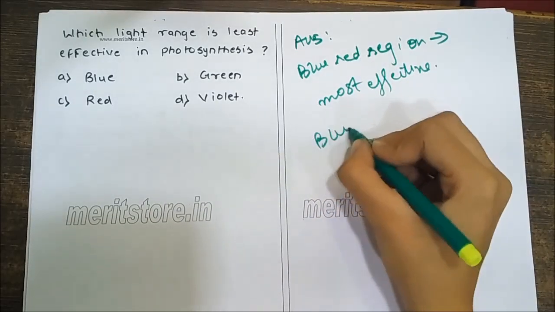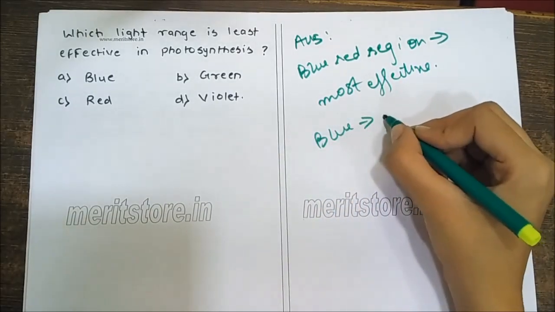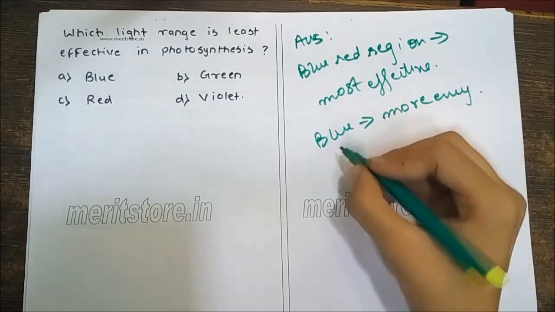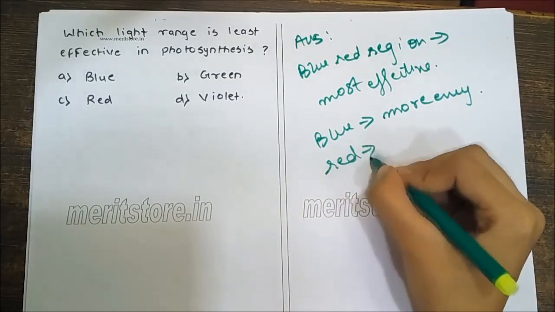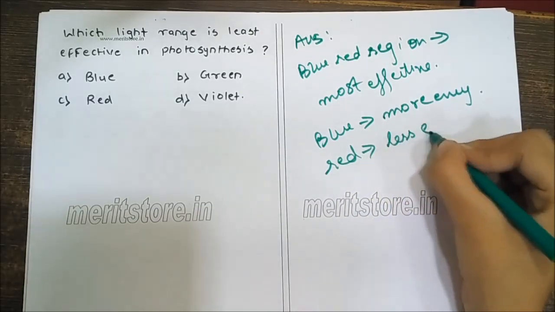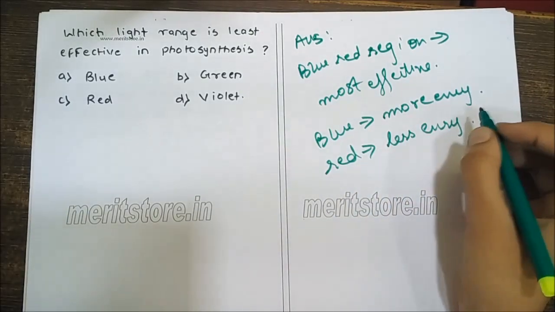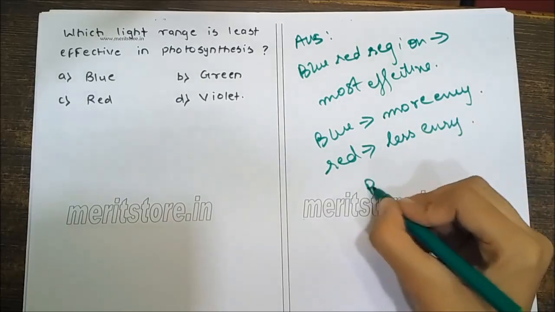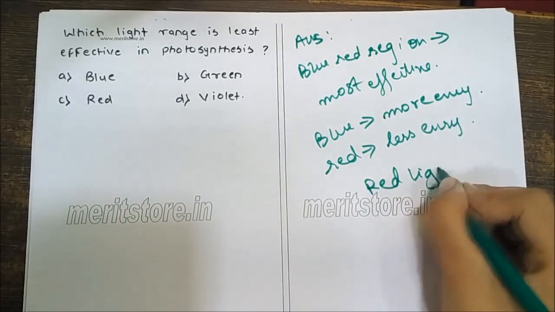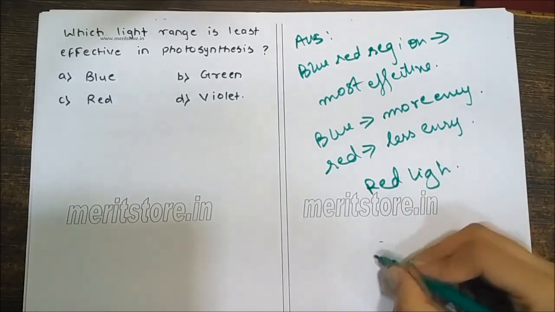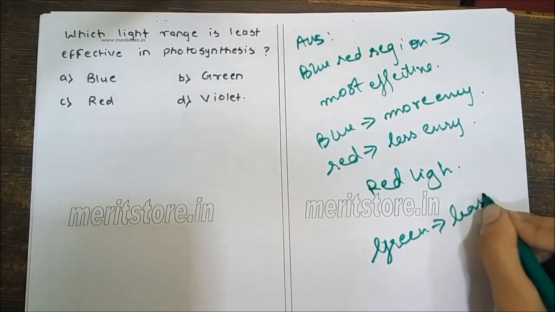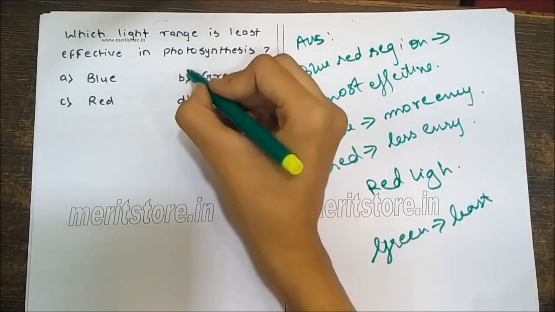Blue wavelength carries more energy, while red wavelength carries less energy. Therefore, the most efficient wavelength of light in photosynthesis is red light. Green light is least effective in photosynthesis. So the correct option is B, green.